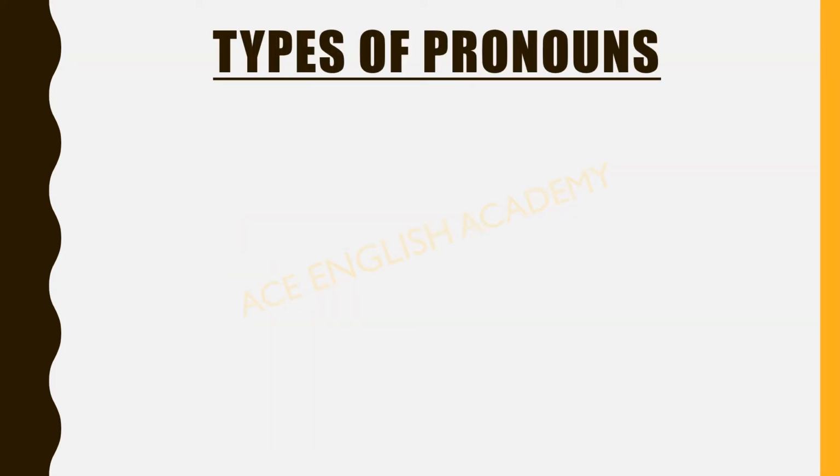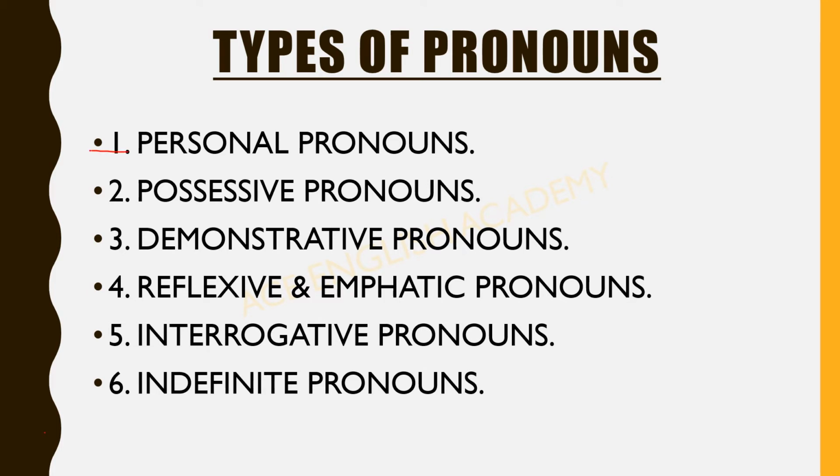So next is the types of pronouns. In this video we will learn about some specific types of pronouns, and they are personal pronouns and possessive pronouns. For personal pronouns we will learn about two types, or we can say three. Possessive is also a type of personal pronoun. The rest two are subject pronouns and object pronouns. Okay. Then the third is demonstrative pronouns, then reflexive and emphatic pronouns. We will understand the difference between both of them. And then interrogative pronouns and indefinite pronouns.